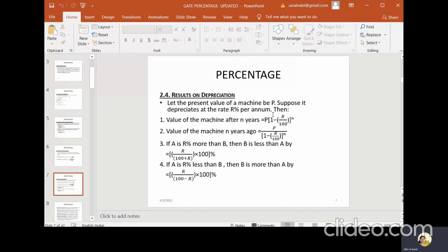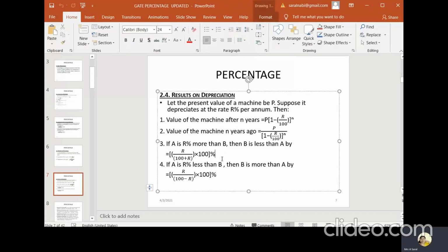The value of the machine after n years is P into (1 minus R by 100) to the power n, where n is nothing but the number of years. Likewise, the value of the machine n years ago, the same as the formula for population, is P divided by (1 minus R by 100) to the power n.